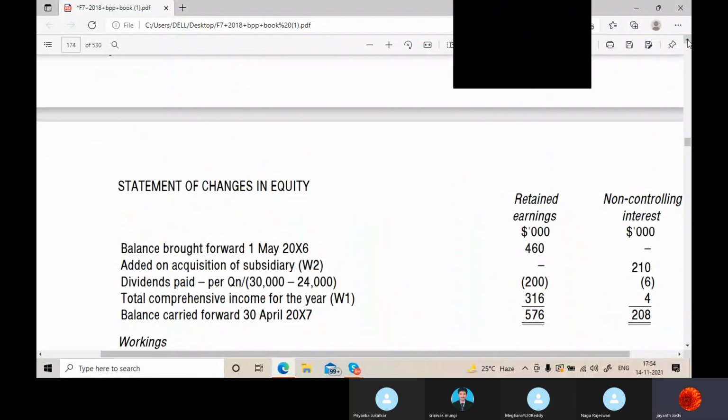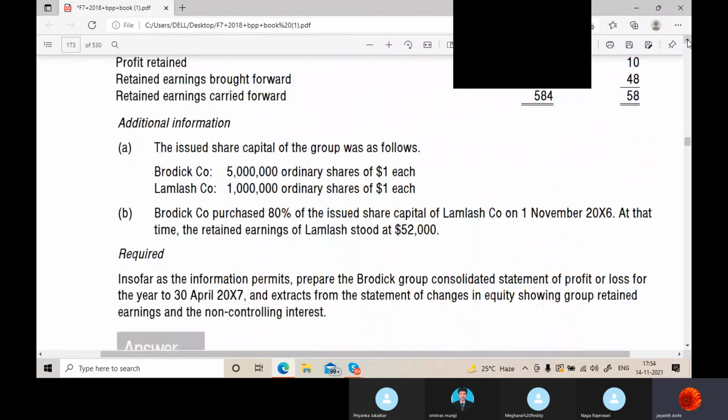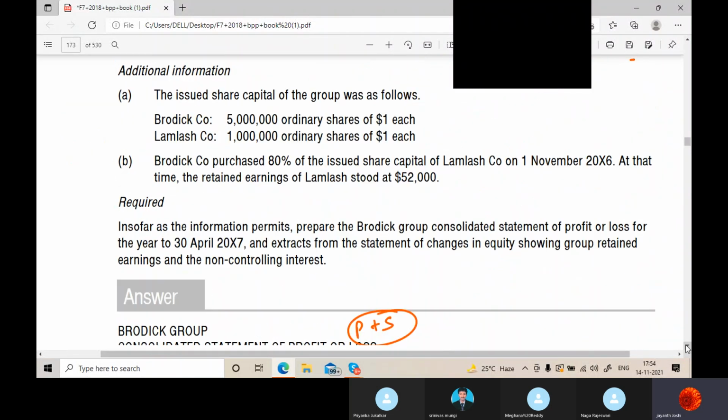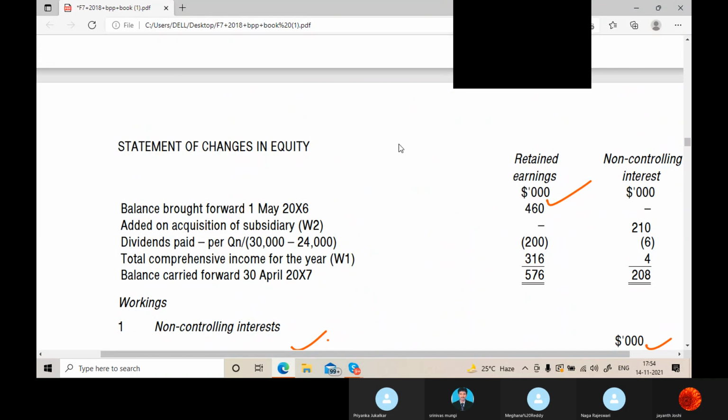Let's take the balances here. We have to do the statement of changes in equity, na? Opening balance, retained earnings, closing balance, but some profits have to be transferred. So opening balance we have taken of retained earnings. Let us first do the parent's part.